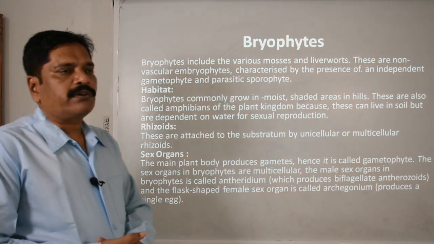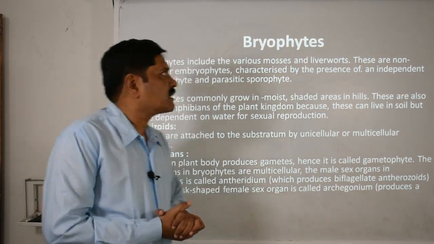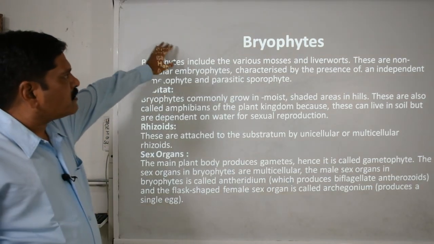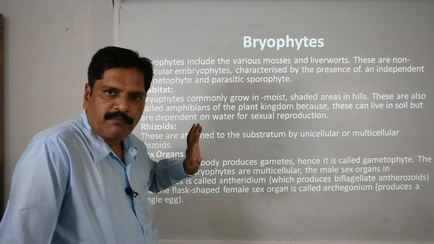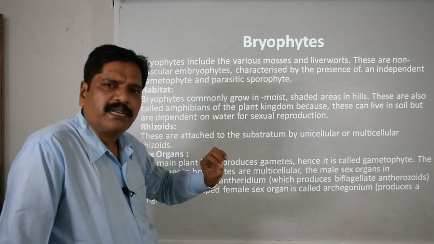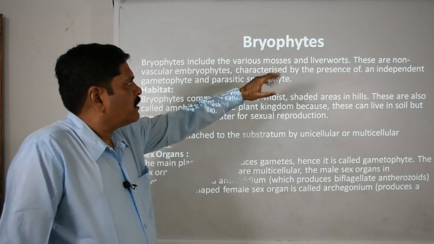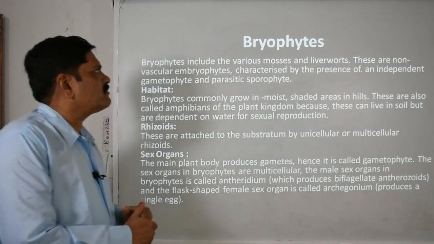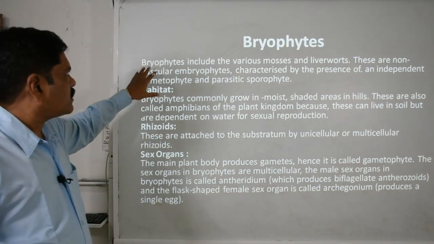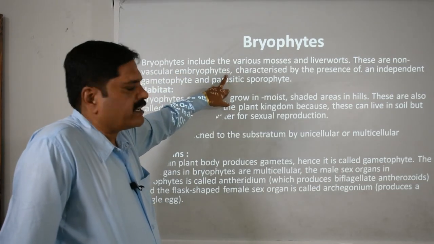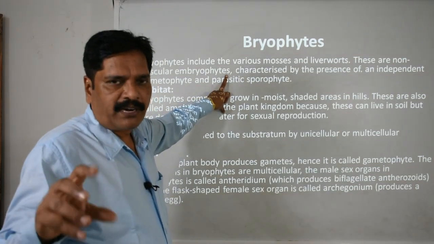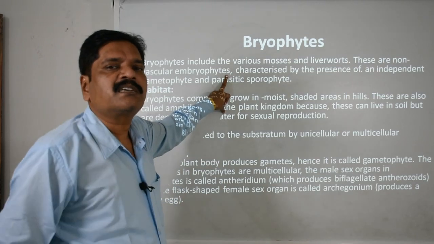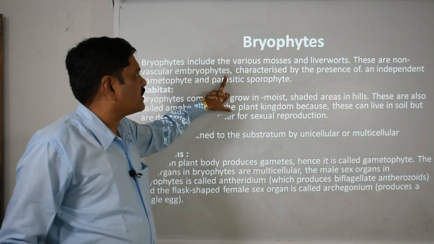Now we are moving forward toward the bryophytes, clear. Bryophytes basically include the mosses and the liverworts. Remember, bryophyte means the group of liverworts and the mosses, clear. These are non-vascular embryophytes. Remember, this is the basic difference between the algae and the bryophytes. Now the embryonic stage enters into their life cycle, clear.